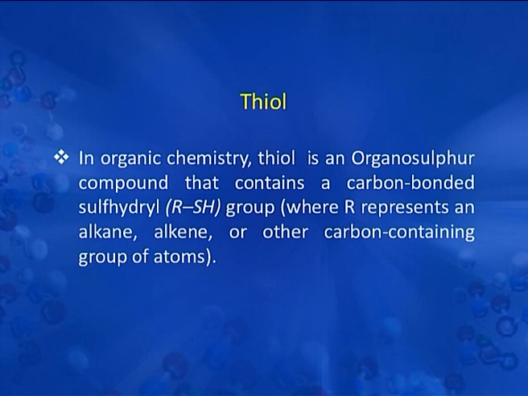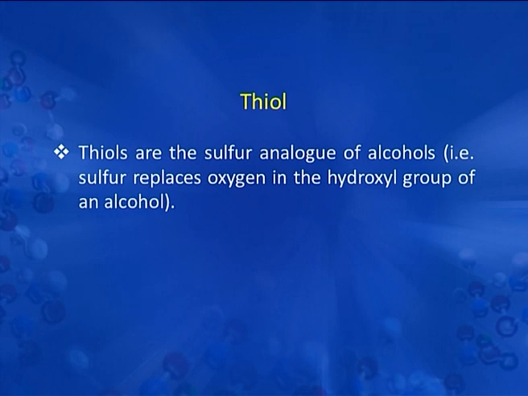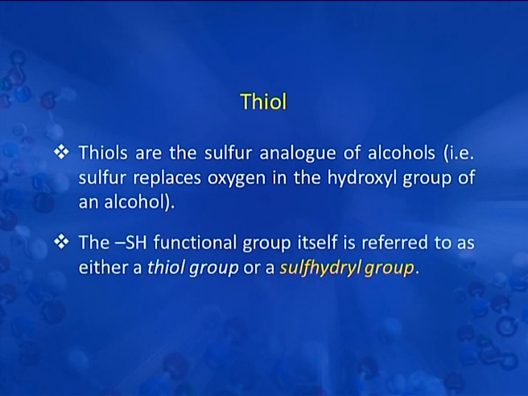So, viewers, now we will discuss nomenclature, structural features, method of formation and chemical reactions of thiols. So, thiols, in organic chemistry, thiol is an organosulphur compound that contains a carbon bonded sulfhydryl, that is RSH group, where R represents an alkane, alkene or other carbon containing group of atoms. So, thiols are the sulphur analog of alcohols, that is sulphur replaces oxygen in the hydroxyl group of an alcohol. So, the SH functional group itself is referred to as either a thiol group or a sulfhydryl group.